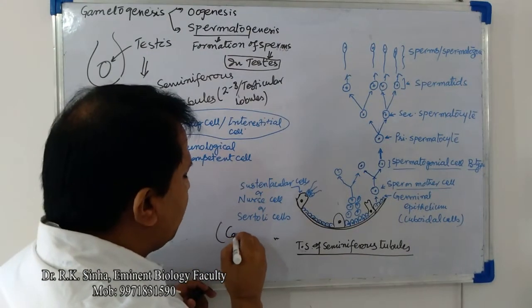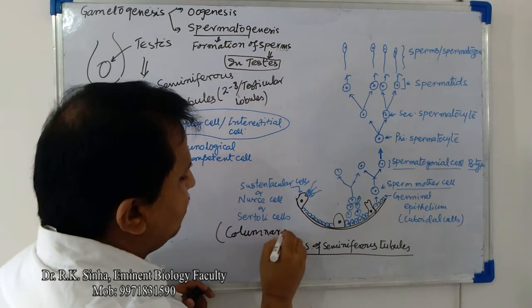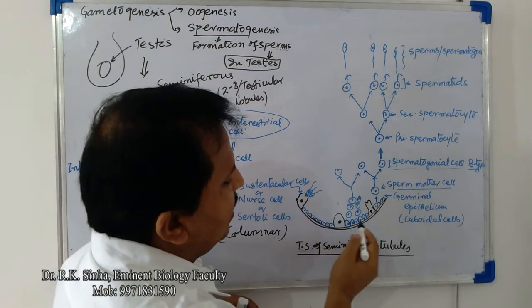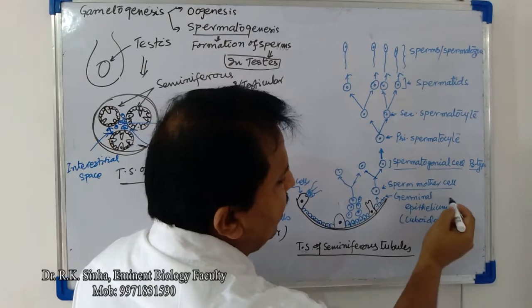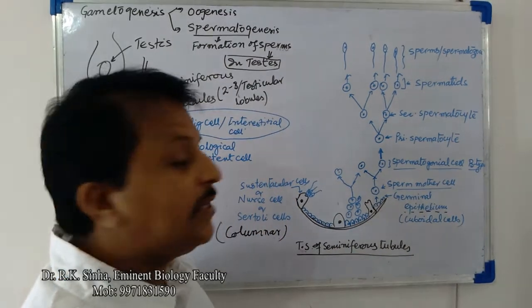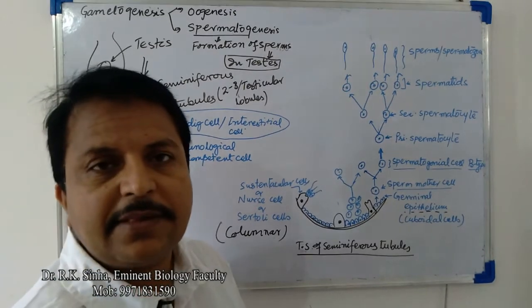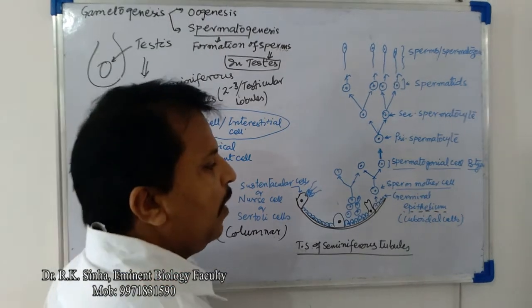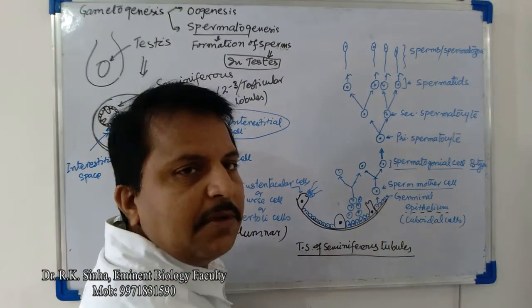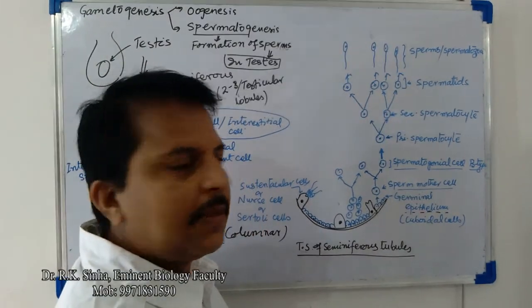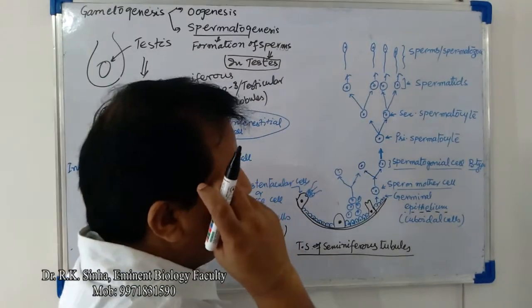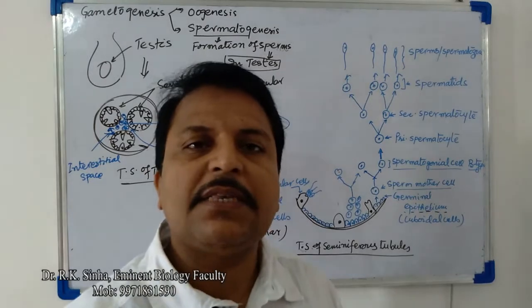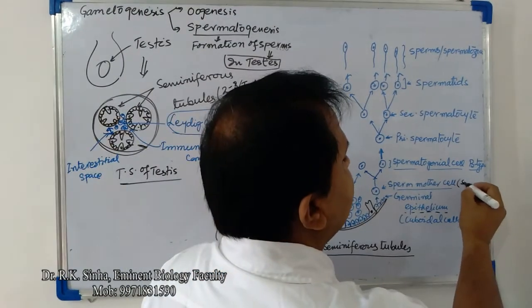They are columnar cells, whereas the other lining is germinal epithelial cells, which are cuboidal cells. They also secrete some chemicals, but the main function of the germinal epithelium is to undergo mitotic division, and after mitotic division it forms a specialized cell termed the sperm mother cell or SMC.